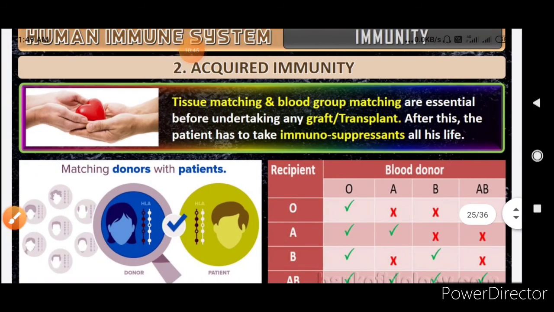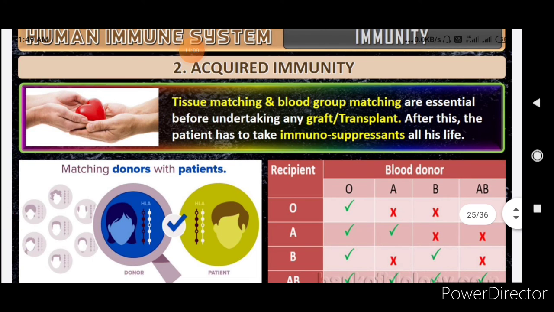And this graft rejection takes place, and it's very important in transplantation or grafting. Okay, so it is important that the person who is donating and the person who is receiving do tissue matching and blood group matching.